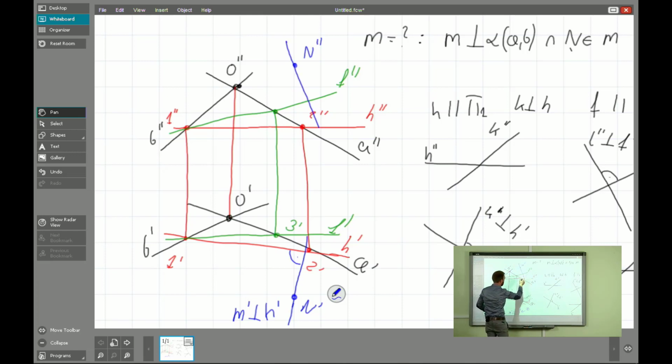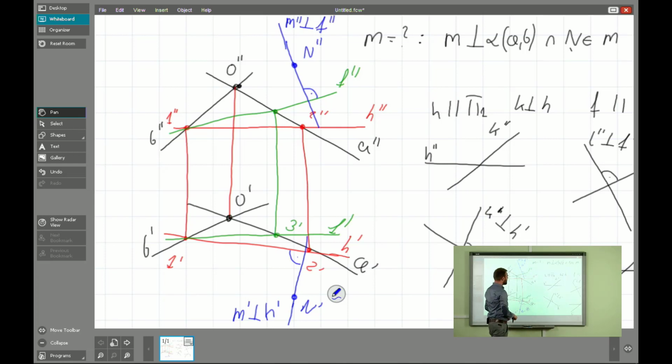make the perpendicular line to our F double prime. Okay, and we have to again put the M double prime, and it will be perpendicular to F double prime.